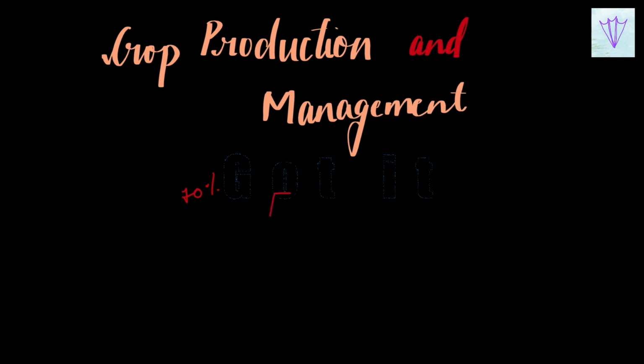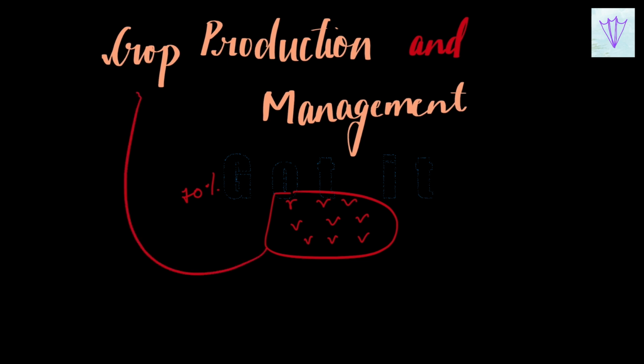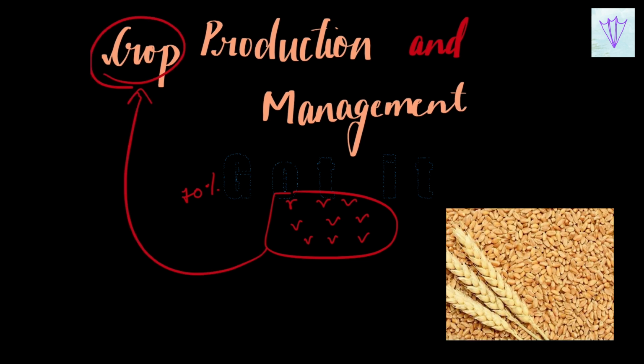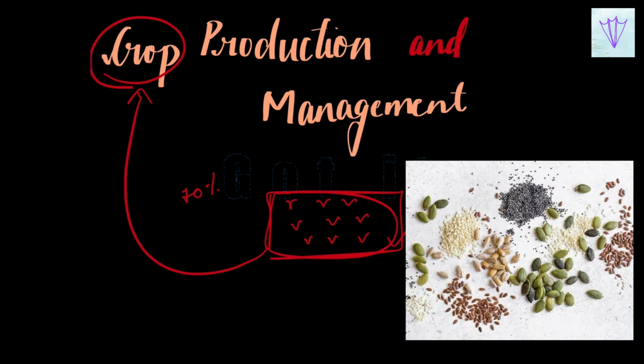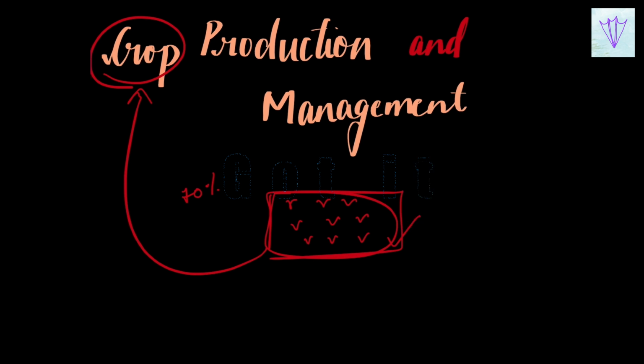So, when plants of the same kind are grown and harvested at one place on a large scale, it is called a crop. For example, the crop of wheat means that all the plants grown on that piece of land are wheat. Based on the types of products obtained, we can classify crops as cereals, pulses, oilseed crops, fiber crops, sugar crops, plantation crops, and many more.